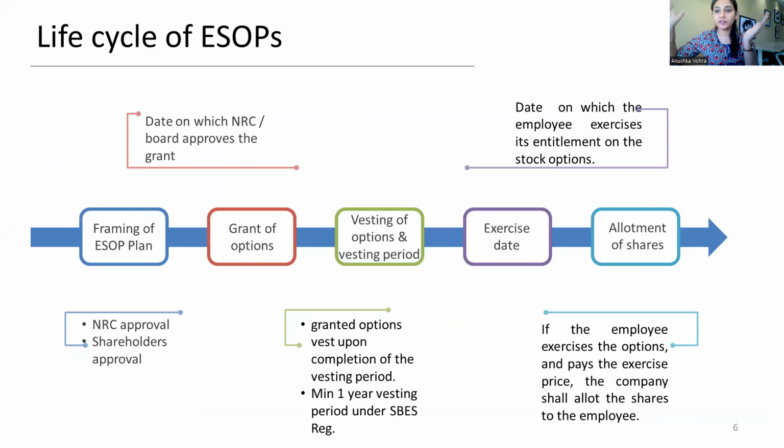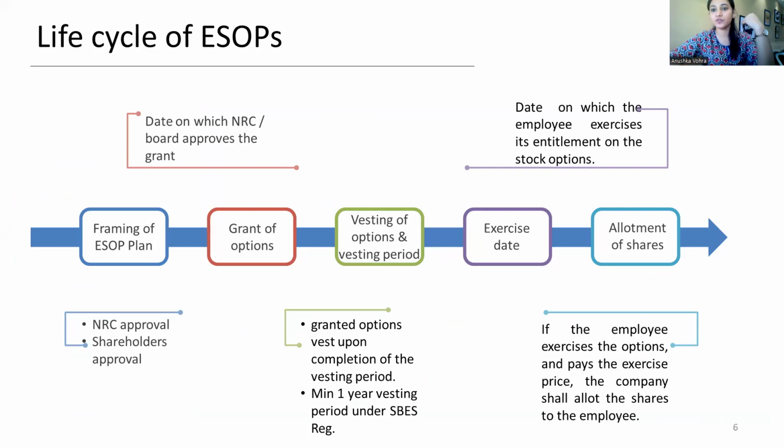There are stages involved in a stock option. The company frames an ESOP plan. Then there is the grant stage, where the NRC, which is the compensation committee, approves the grants. Then the board's approval and the approval of the shareholders is obtained.